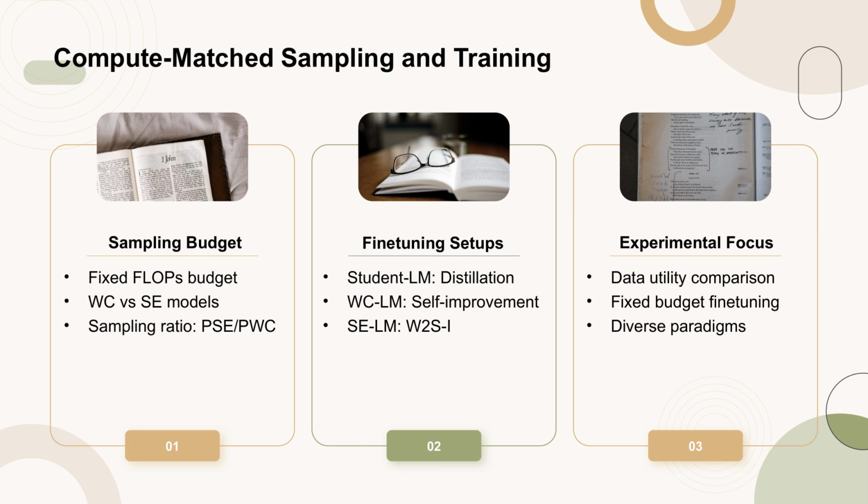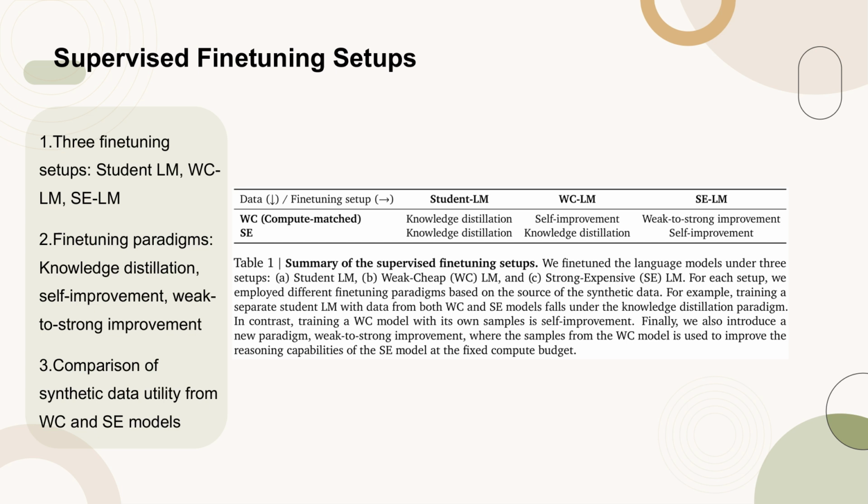These setups aim to compare the utility of data generated under a fixed budget and to understand the effectiveness of different fine-tuning paradigms. Table 1 provides a summary of the supervised fine-tuning setups used in the study. The setups include fine-tuning a student LM, a weak cheap WC-LM, and a strong expensive SE-LM.